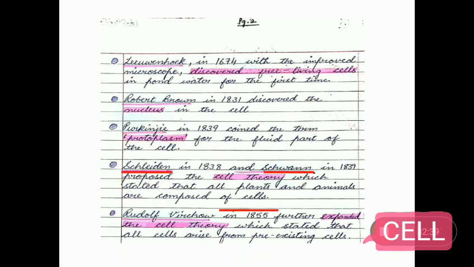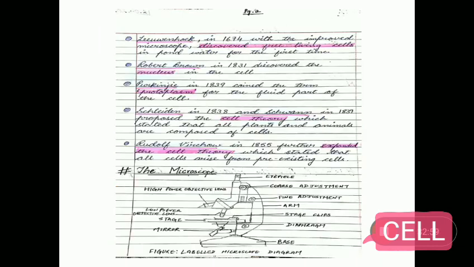Schleiden in 1838 and Schwann in 1839 individually proposed the cell theory, which stated that all plants and animals are composed of cells. Rudolf Virchow in 1855 further expanded the cell theory, which stated that all cells arise from pre-existing cells. He stated this in Latin as omnis cellula e cellula.